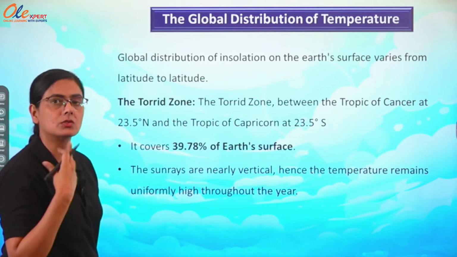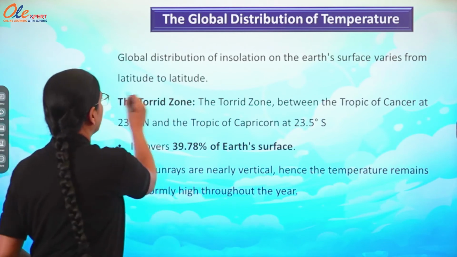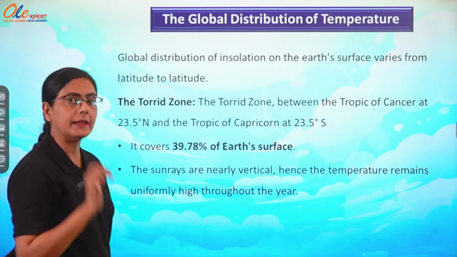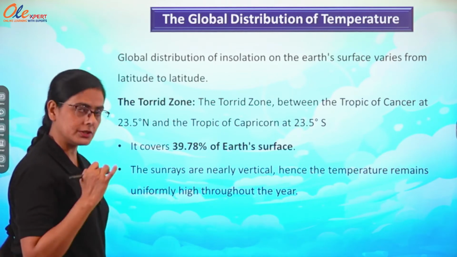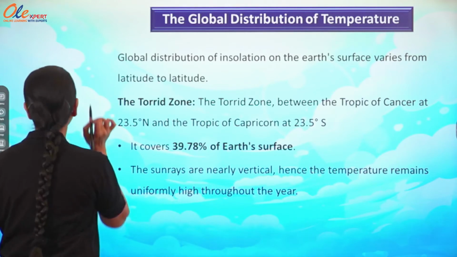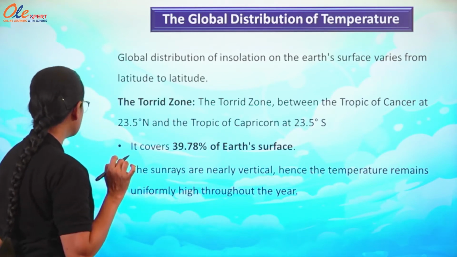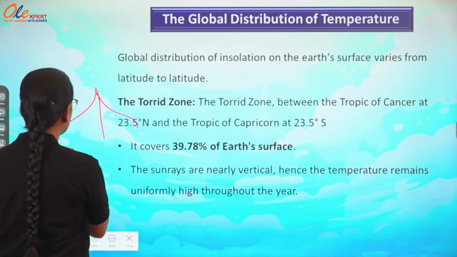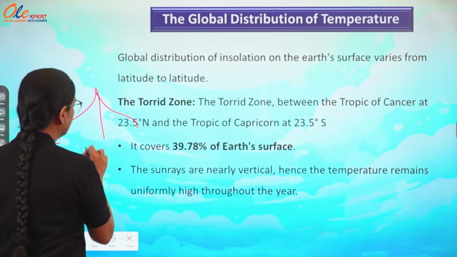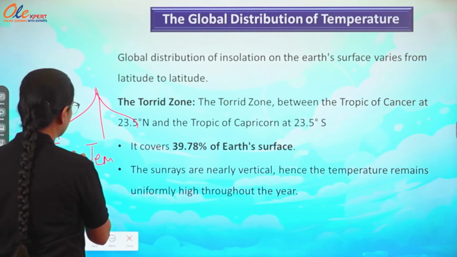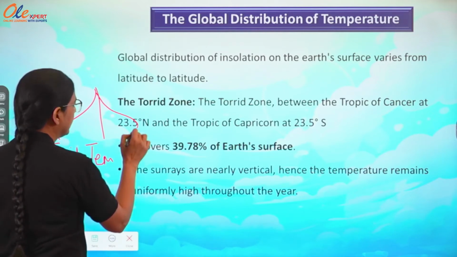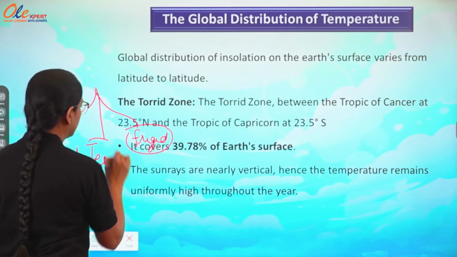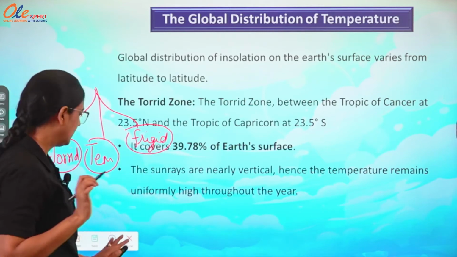The first one is torrid zone, then the second one is temperate zone and the third one is frigid zone. So, we can divide the whole earth into 3 temperature zones. The first one is torrid, then temperate, then frigid, fine, 3.